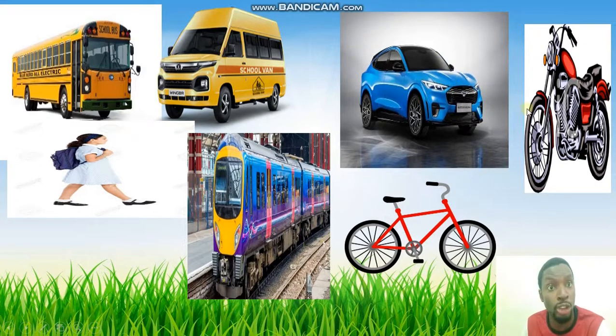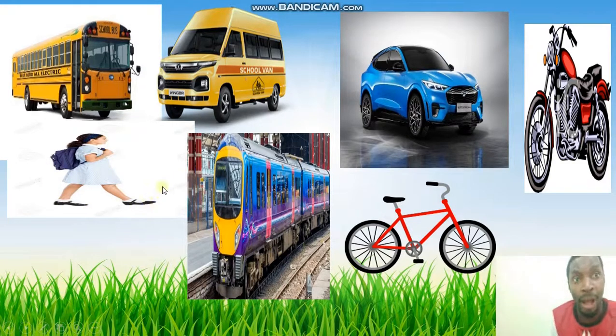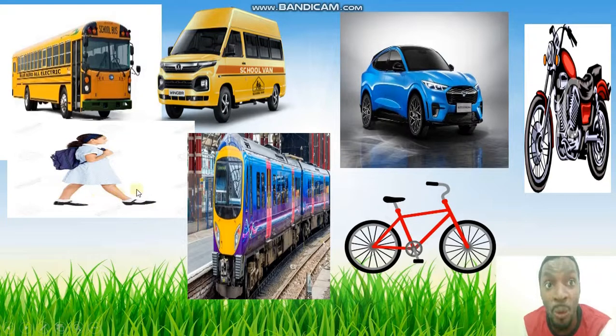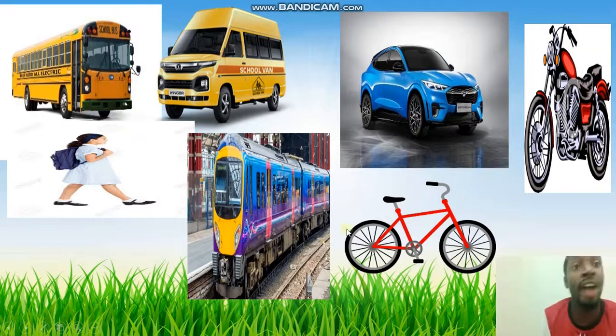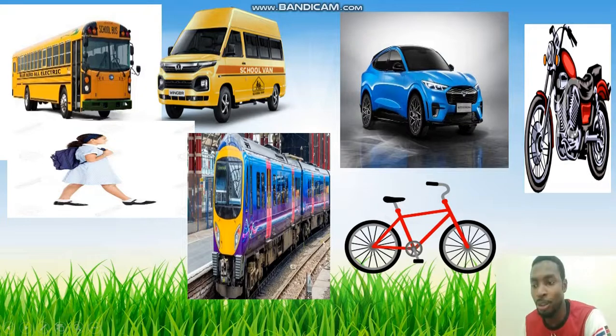Then we have a motorbike. It's red and black, right? Then we have a young girl going to school by taking a walk, right? Yeah, the young girl takes a walk to school. And we have a train as well. It's yellow and blue. That's a train. And we have a bicycle. Can you see a bicycle? Yeah, those are the modes of transportation.